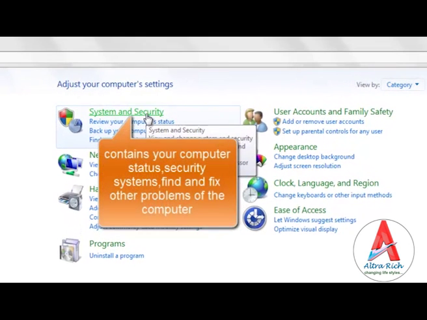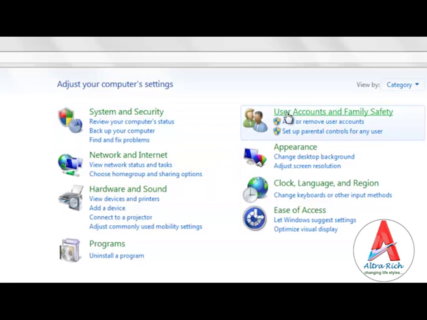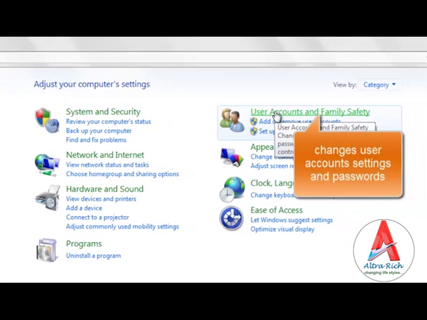System and Security, which contains your computer status, security systems, and finds and fixes other problems of the computer. User accounts and family safety. It changes user account settings and password.